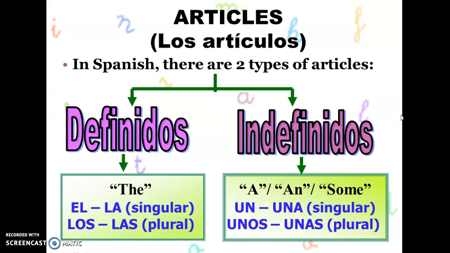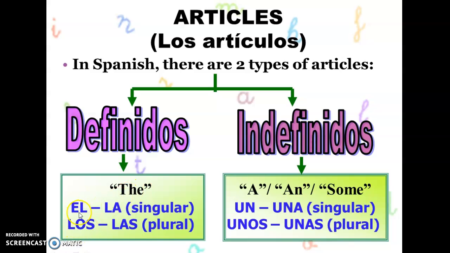Now let's discuss articles, okay? Because we need to use an article every time we are talking about a noun. Most of the time they will go together. In Spanish there are two types of articles, and like in English we do have them too. They're called definite and indefinite, definidos, indefinidos. In English it's the. In Spanish we have four versions.